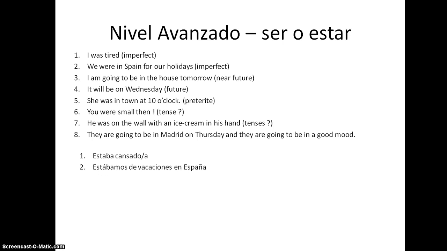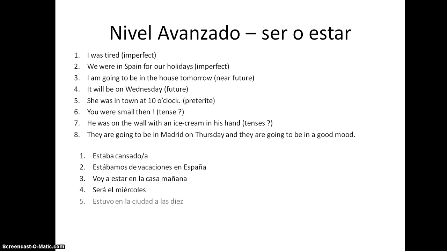Number 2, we were in Spain for holidays. Estábamos de vacaciones en España. We were on holiday in Spain, literally. I'm going to be in the house tomorrow. Near future, voy a estar en la casa mañana, because it's position for this one. It will be Wednesday. This is time, so será el miércoles. It will be on Wednesday.